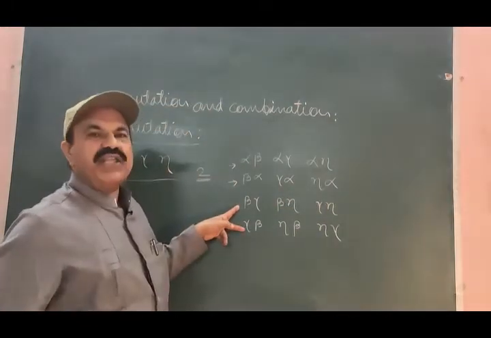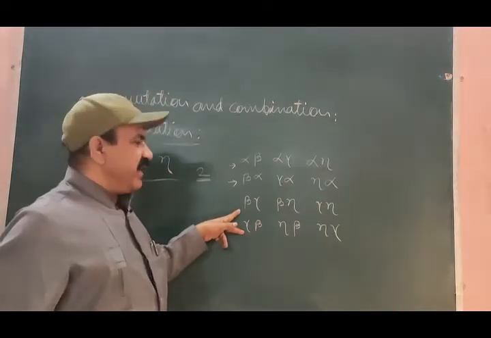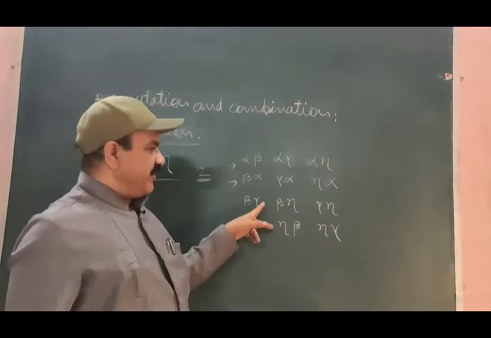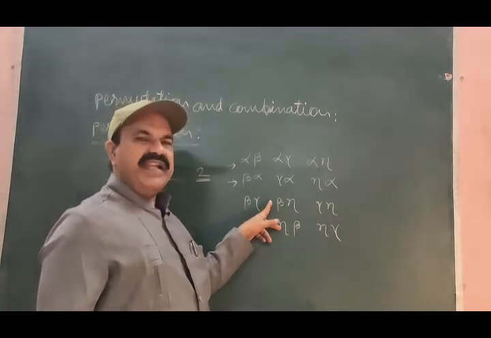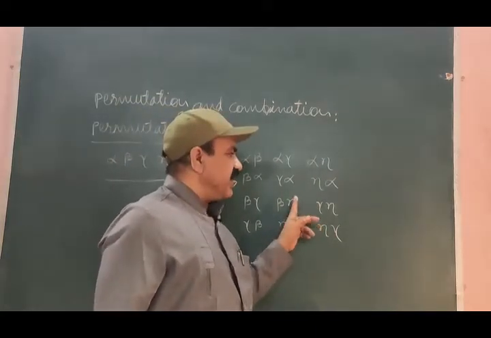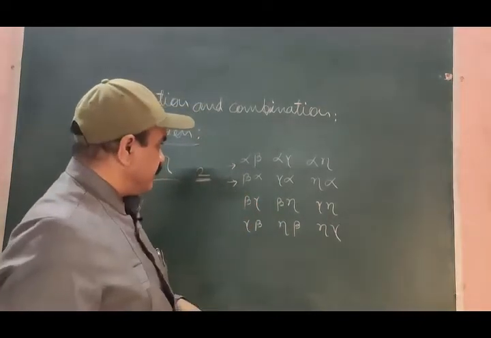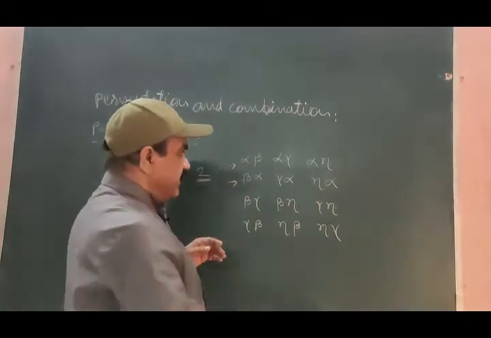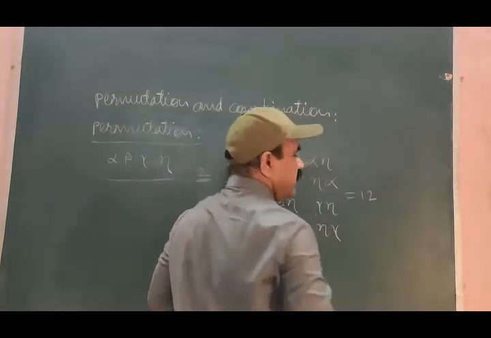These two are using the same objects with the difference of appearance of beta and gamma, of beta and eta, of gamma and eta. So count them. We have counted, and the number of possible arrangements here are 12.